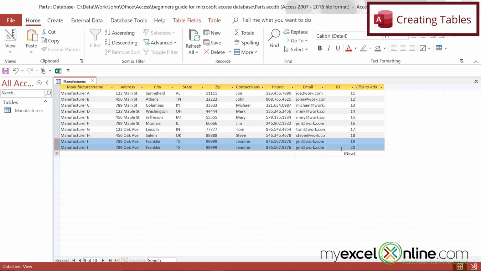So you can use a primary key under other fields. You could use it under phone number or manufacturer name or anything else that is guaranteed to be unique for that record. Or you can just use an auto number for that. Just remember that it's important to have a way to uniquely identify an individual record.